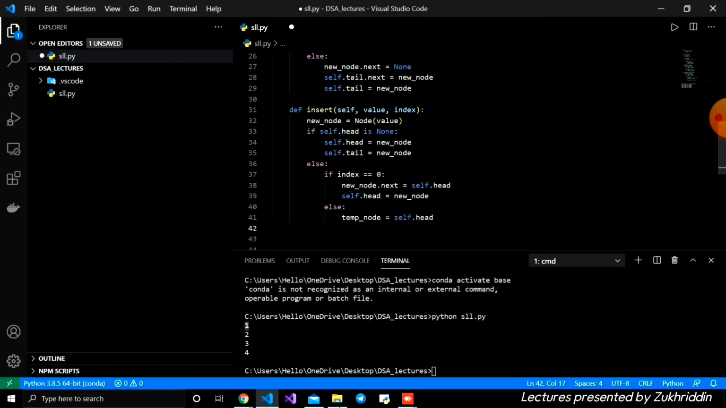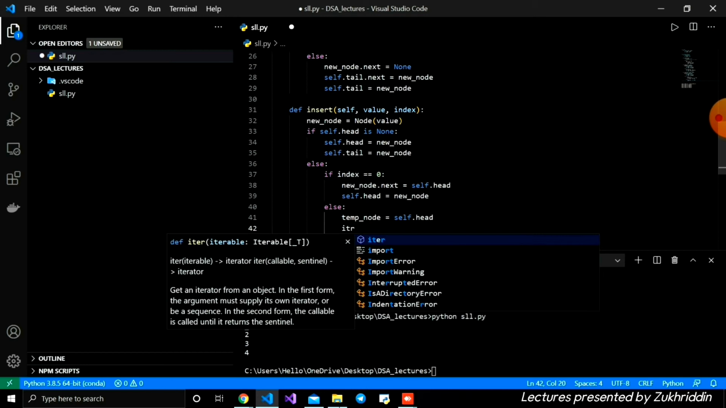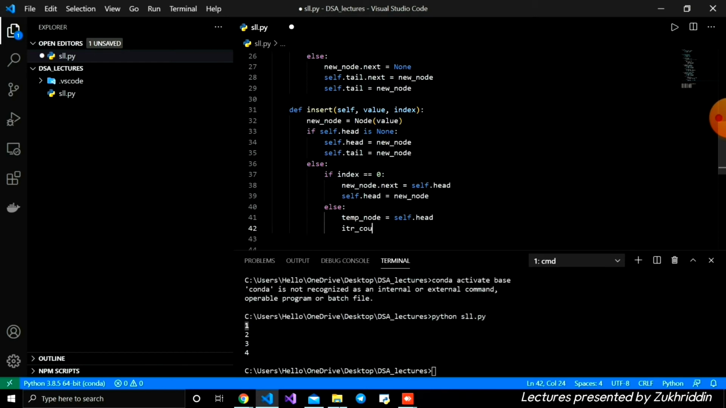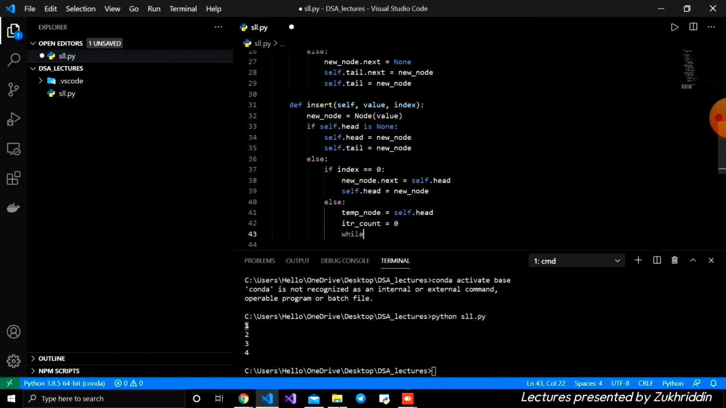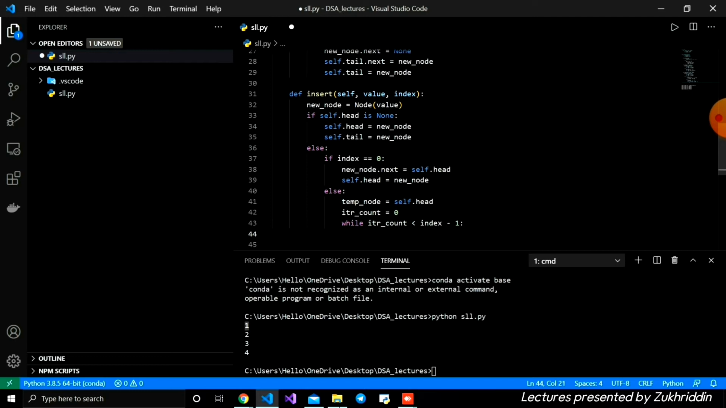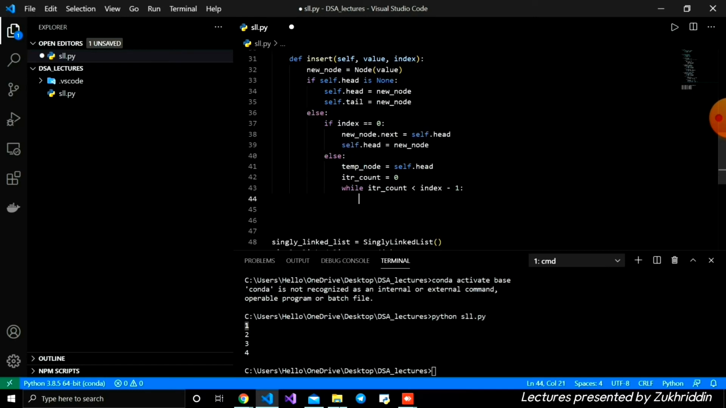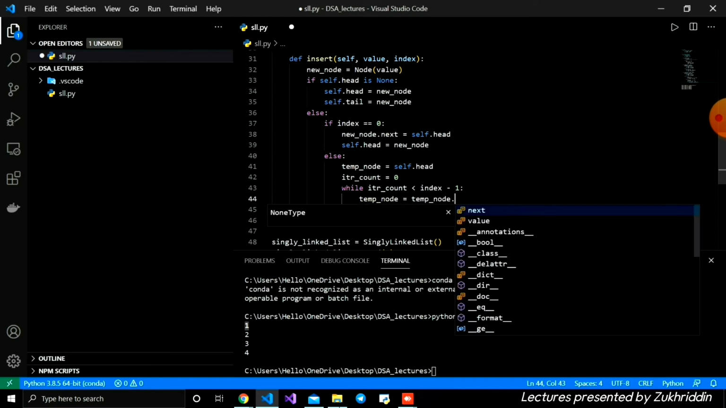And after that, we need to iterate our entire linked list. First, I'm going to define the iter count variable equal to 0, and use a while loop for iterating. Here I'm going to write: while iter count is less than index minus 1, it will iterate. And here we need to write: temporary node is equal to temporary node dot next.